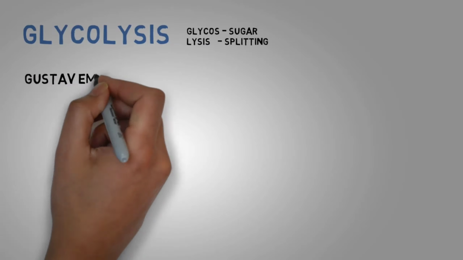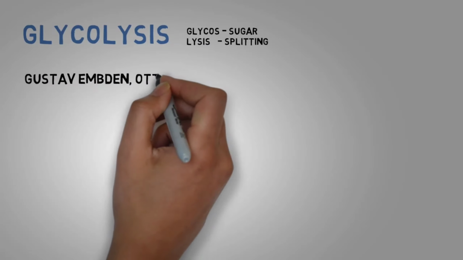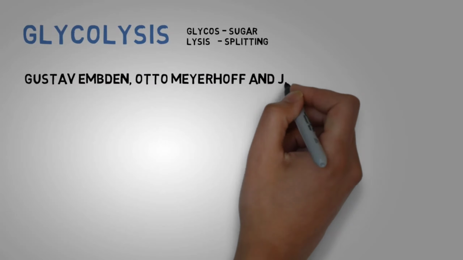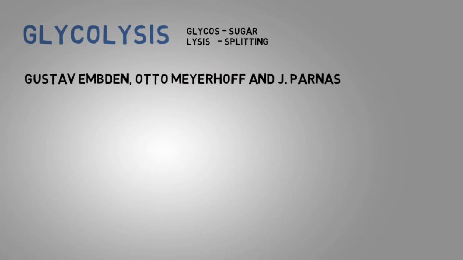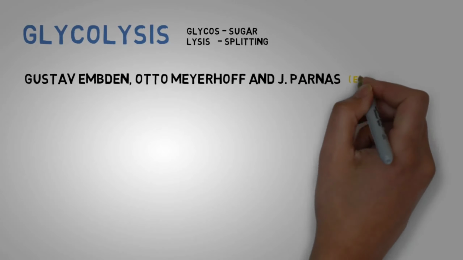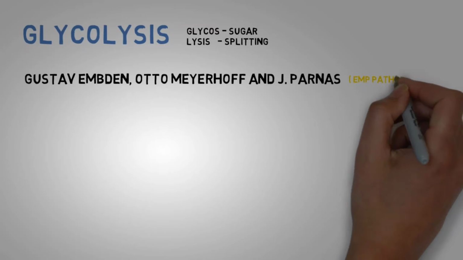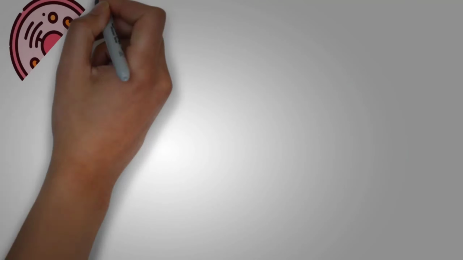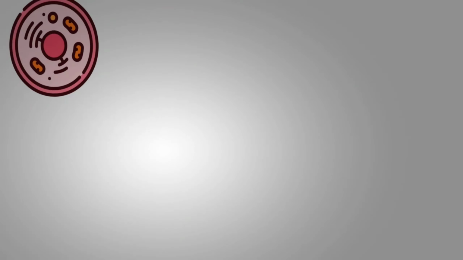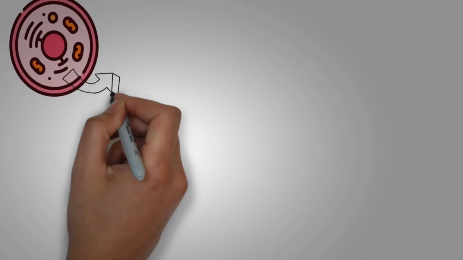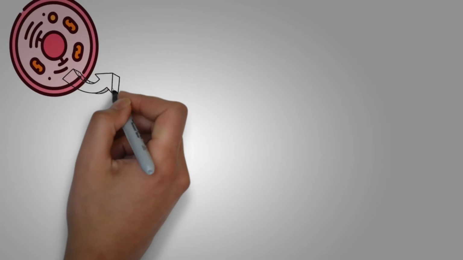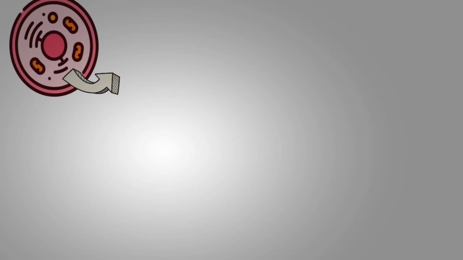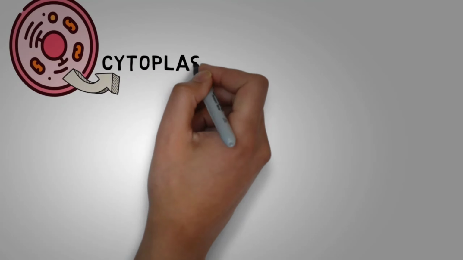There were these guys called Gustav Embden, Otto Meyerhof, and J. Parnas. They are credited with the discovery of the glycolytic pathway. If the initials of their names are considered, glycolysis can also be called the EMP pathway. If we look into the structure of the cell, we can find it has a nucleus, various organelles, and the matrix of the cell, the cytoplasm. The cytoplasm happens to be the site of glycolysis.